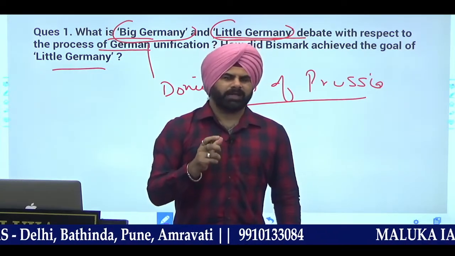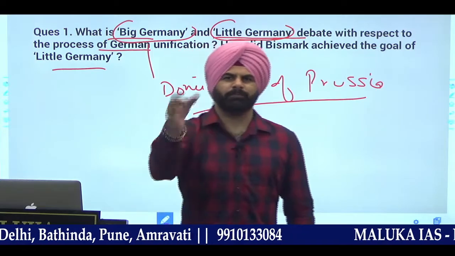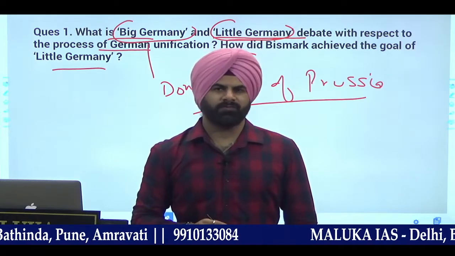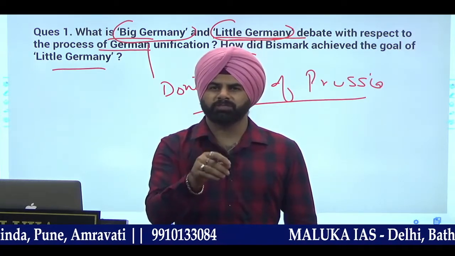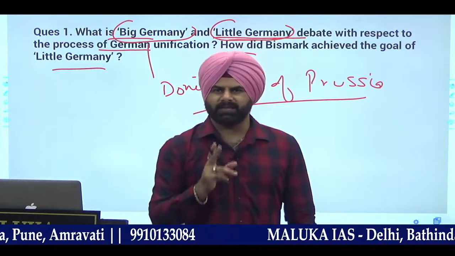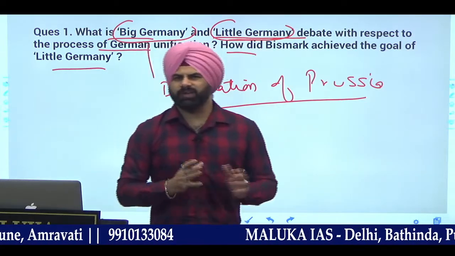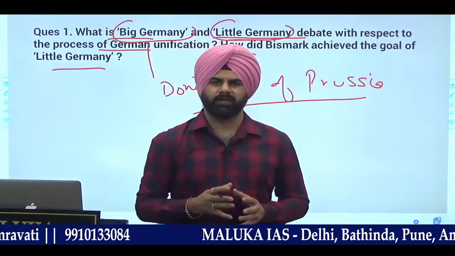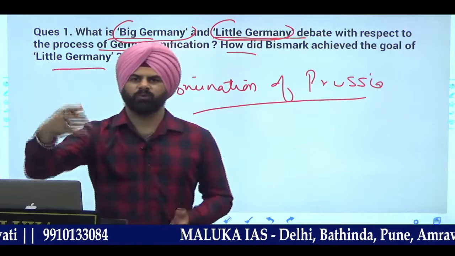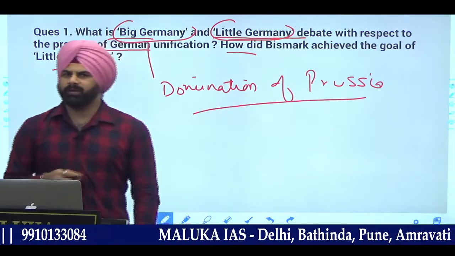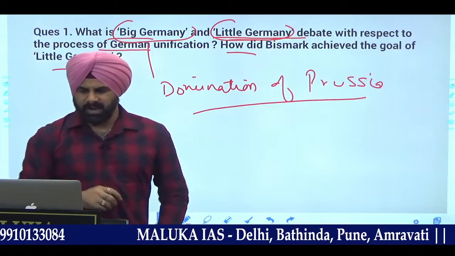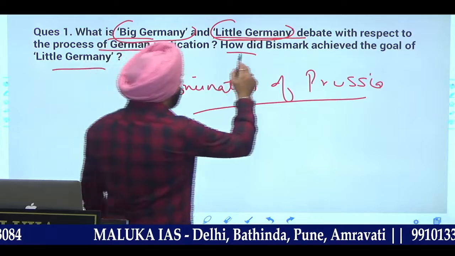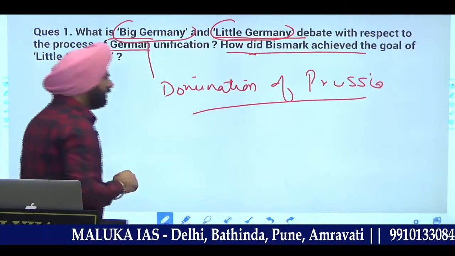For example, in 1848, in the Frankfurt Parliament, the liberals offered the crown on a platter to the king, Frederick William IV. Bismarck advised him not to accept the crown, because a constitutional monarchy, as you know, would be comparatively a weak monarchy. Bismarck wanted to unify Germany and emerge Germany as one of the most powerful nations that could dominate Europe and other parts. Later on he was also successful in achieving this unification. Now, how did he achieve this goal of little Germany?